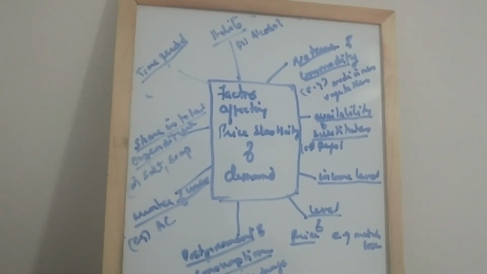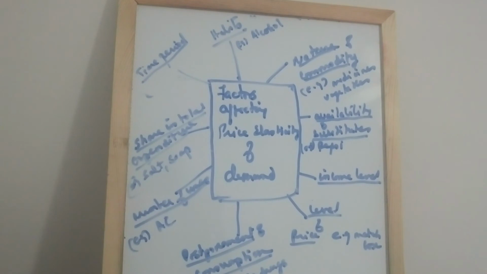So when prices of such goods change, the consumer continues to purchase almost the same quantity of these goods. However, if the proportion of income spent on a commodity is large, then the demand for such a commodity will be elastic.